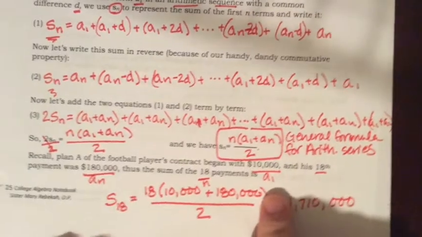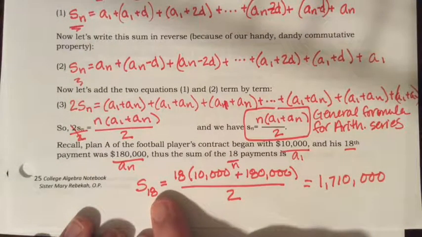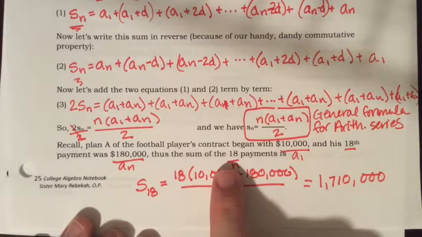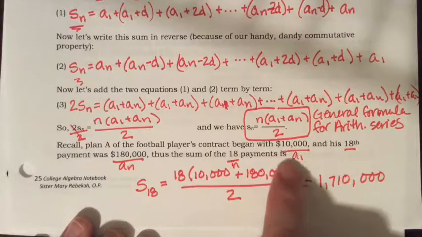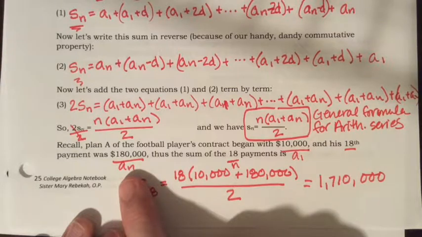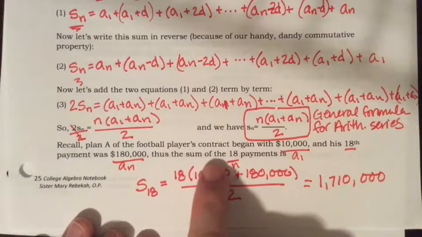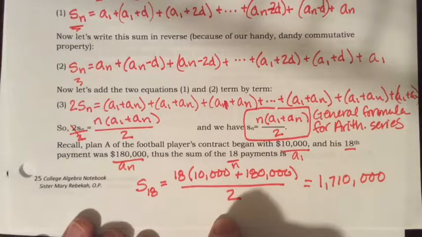All right, let's go back to our football player. If I were to add up his 18 payments using plan A, he starts off with $10,000. That's my a sub 1. For 18 games, his a sub n is $180,000. And our n is 18, because that's how many games we're adding up.